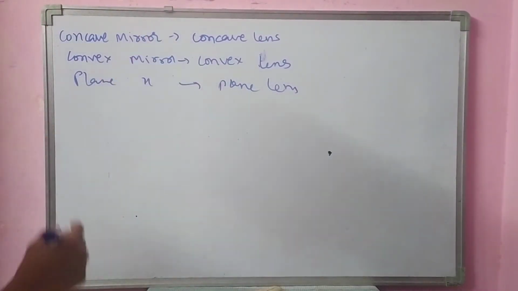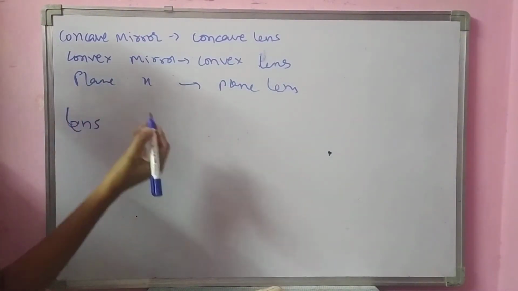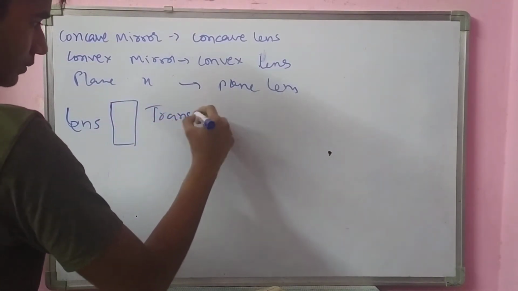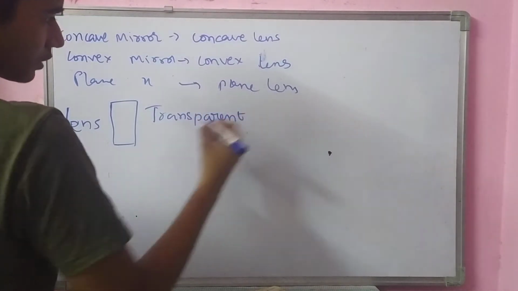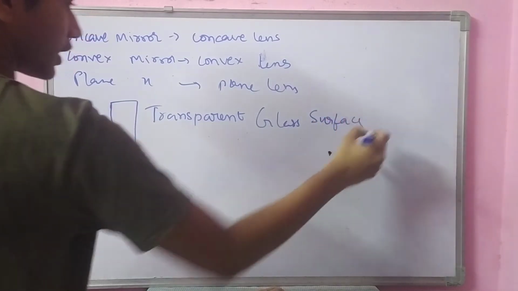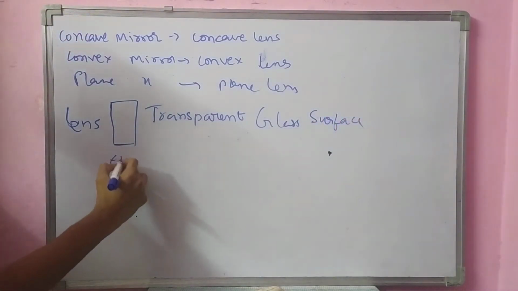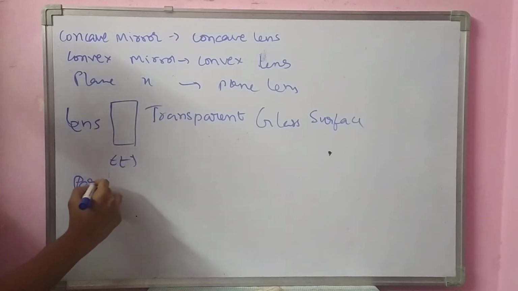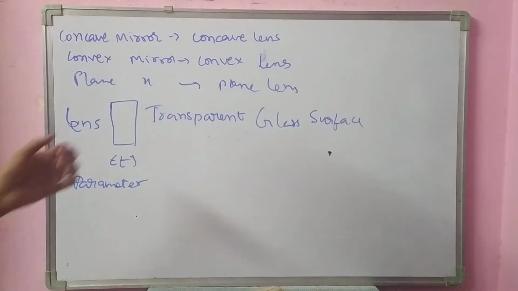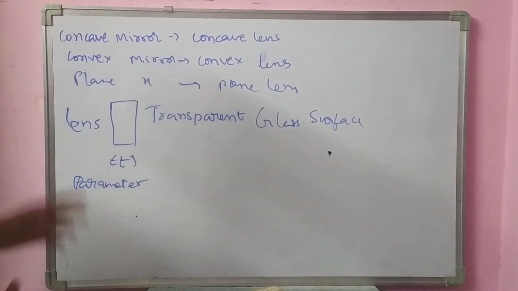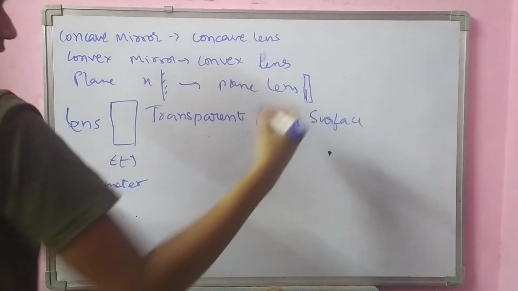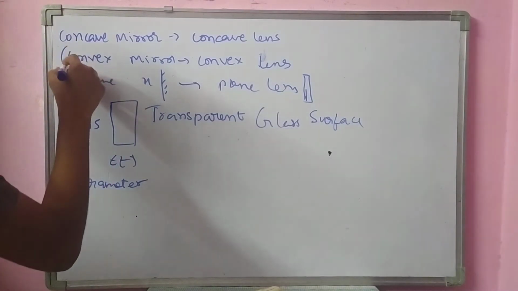What is a lens actually? A lens is nothing but a transparent glass surface. A transparent glass surface with some thickness and with some other parameters is called a lens. A plane mirror is a plane mirror, so this is called a plane lens, a simple plane lens.